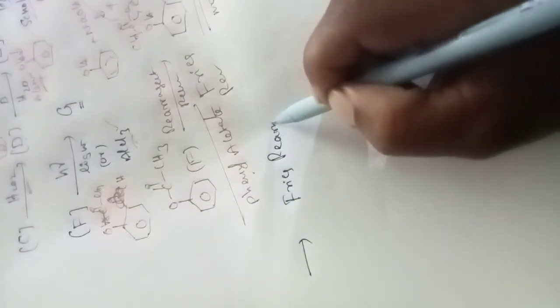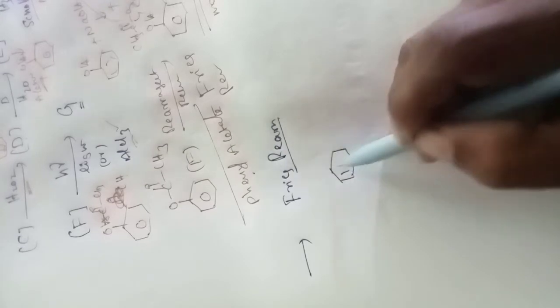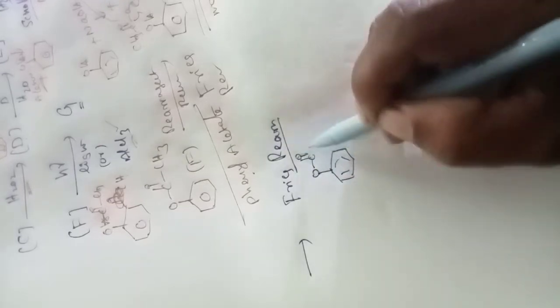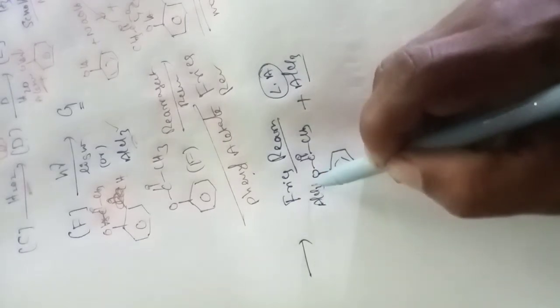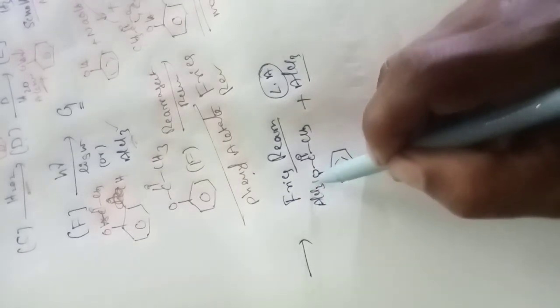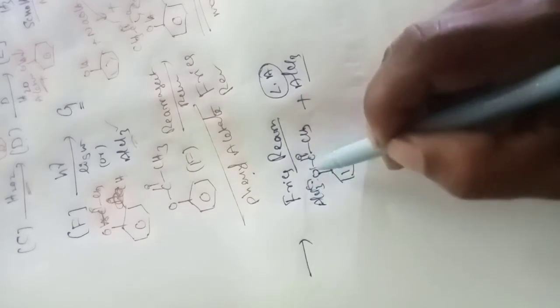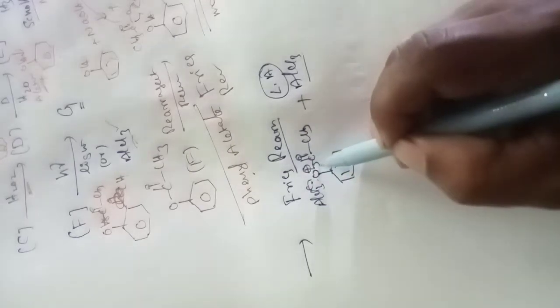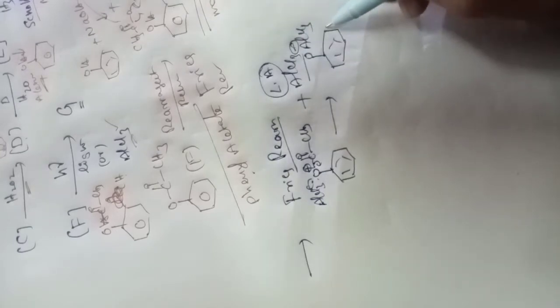In the Fries rearrangement reaction, using the ester O C double bond O CH3 with AlCl3 as a Lewis acid, a very good Lewis acid, it forms a complex with AlCl3, and it donates the group, so that the oxygen gets the positive charge, and to neutralize this, it will form O AlCl3 minus and plus CH3 C double bond O.